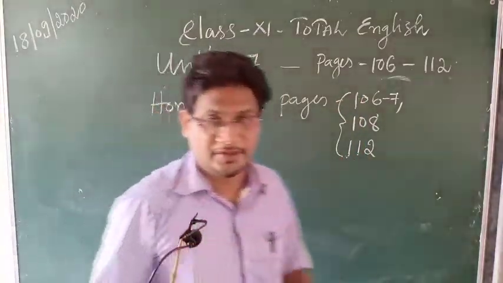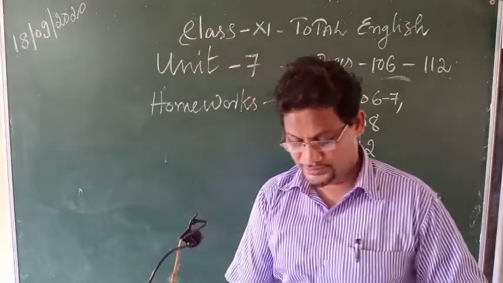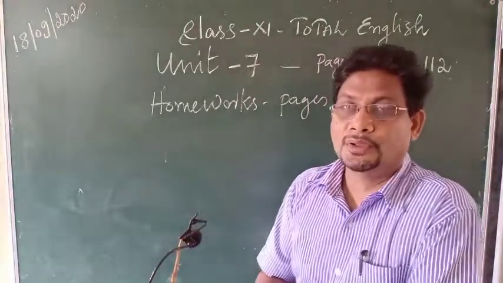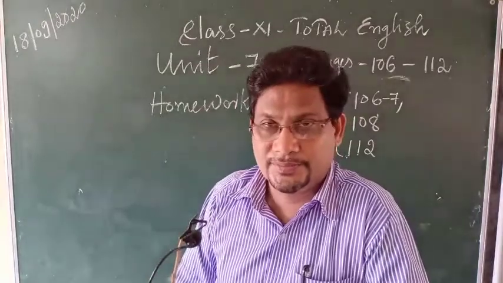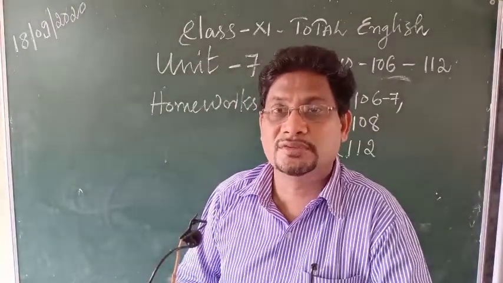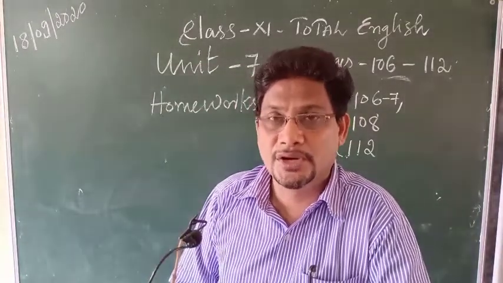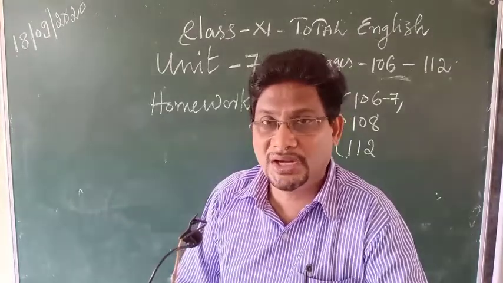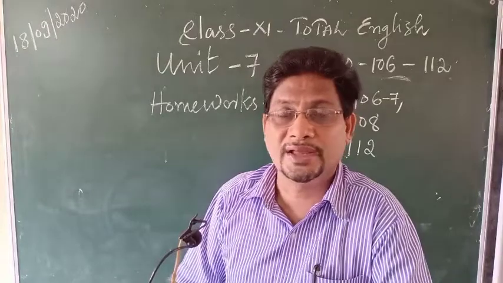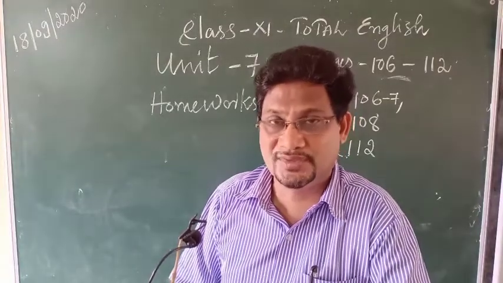Dear students, please pay attention to what we have learned today. We learned our unit number 7, that is sequence of tenses, rule number 1 and rule number 2. Do not try to learn all these rules by heart. That is not necessary. That is not possible.